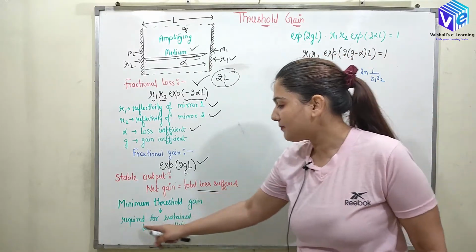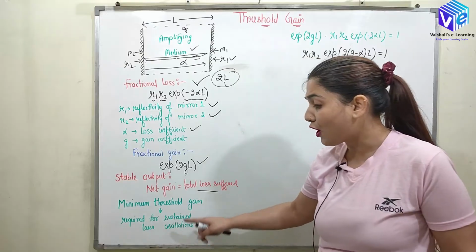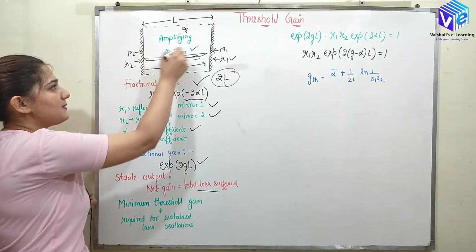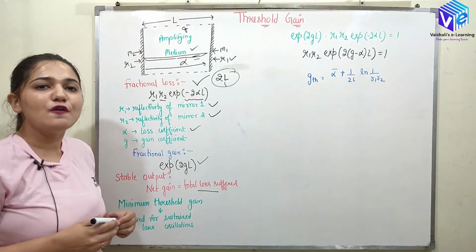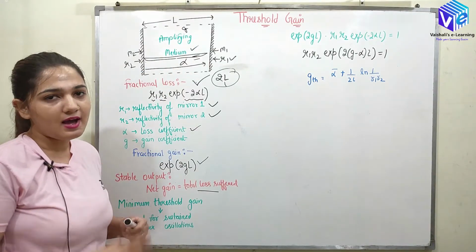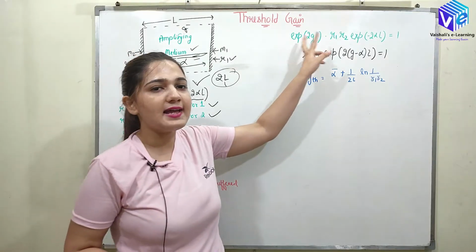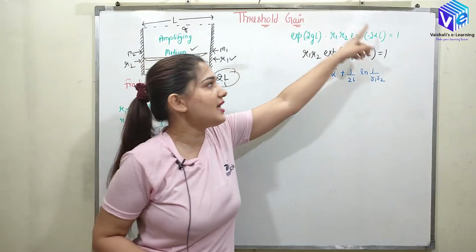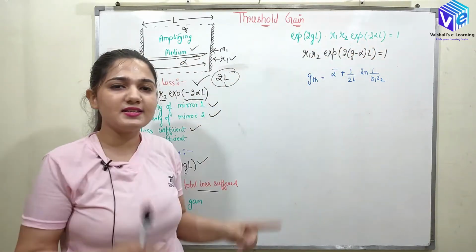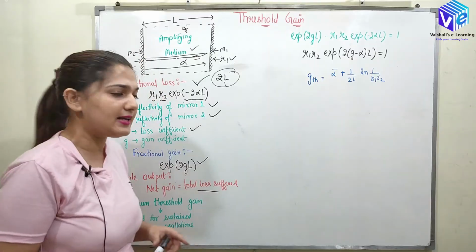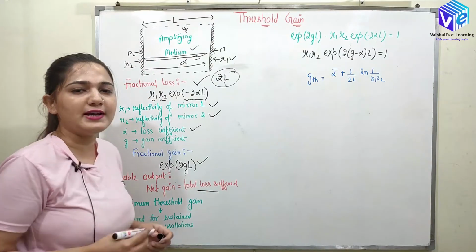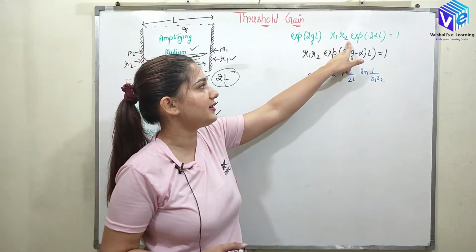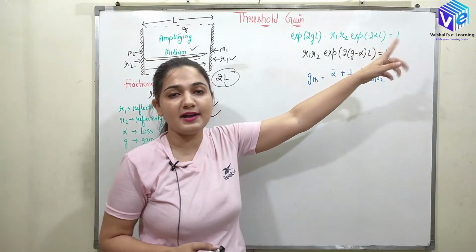So now the minimum threshold gain is required for sustained laser oscillations. So the laser oscillation will be sustained inside the medium. For that I want the stable output, right? So I can multiply the fractional gain and the fractional losses, and the output should come equal to 1, and this is the condition when I will be getting the net gain equal to the net loss suffered, right? So exponential 2GL multiplied with R1 R2 exponential minus 2 alpha L